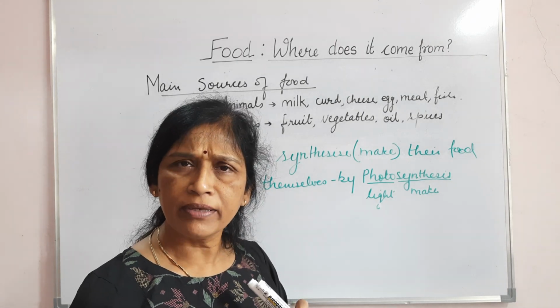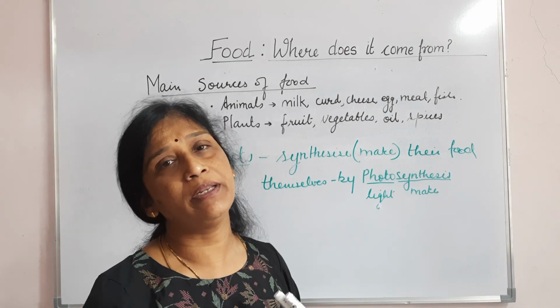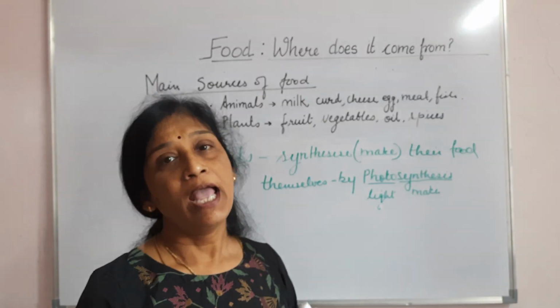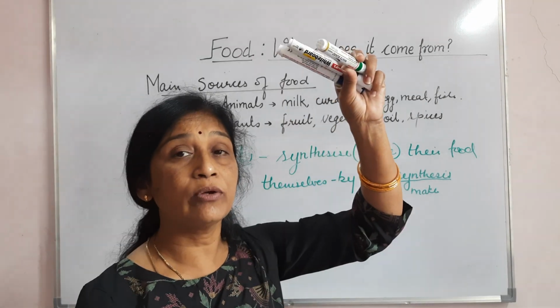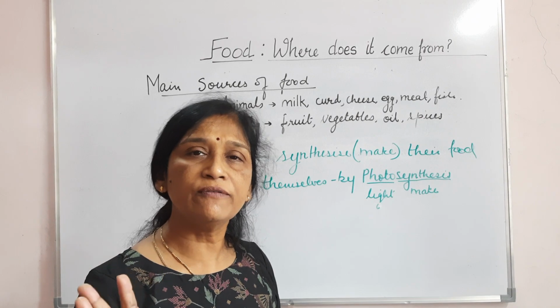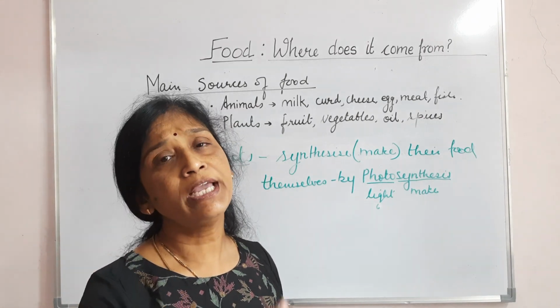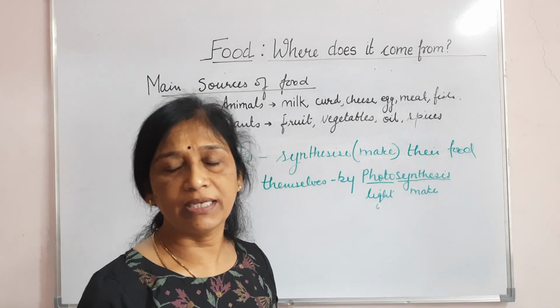If you see the saplings, you find that the whole sapling is green in color, and as it keeps on growing and increasing its size, later only the leaves, you find leaves to be green only, and the rest of the parts they get their own color like brown or something else, right?